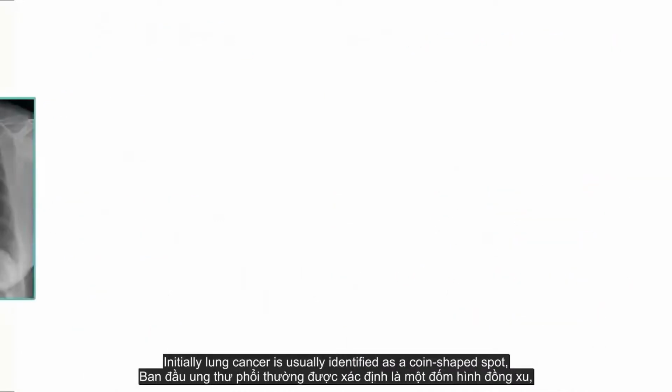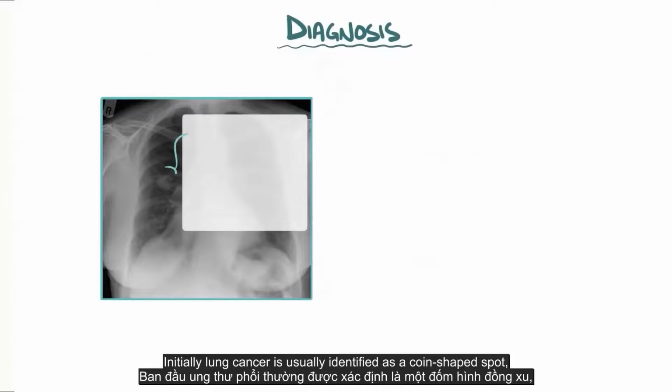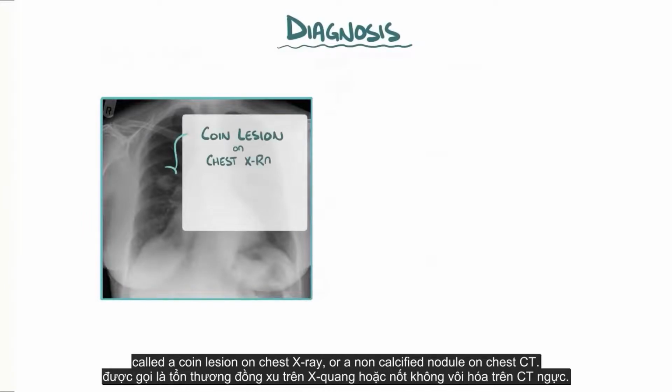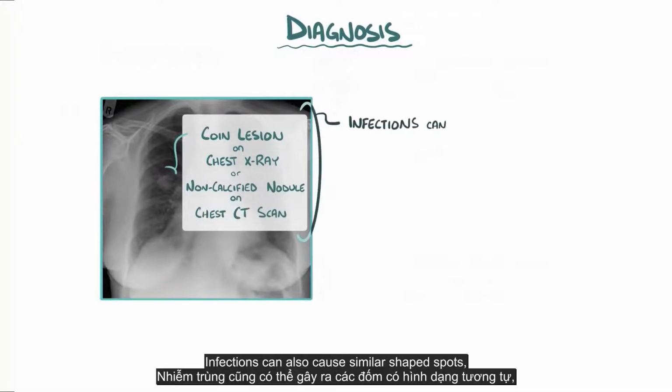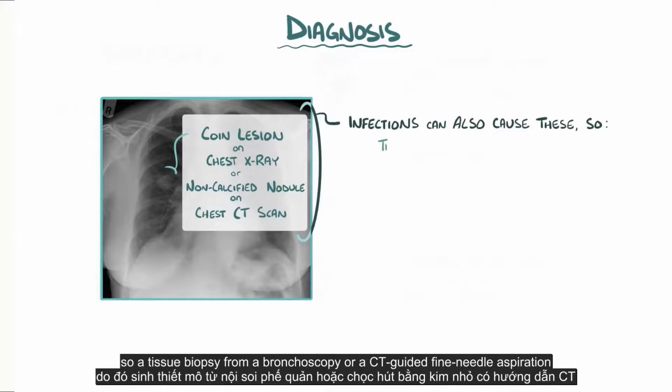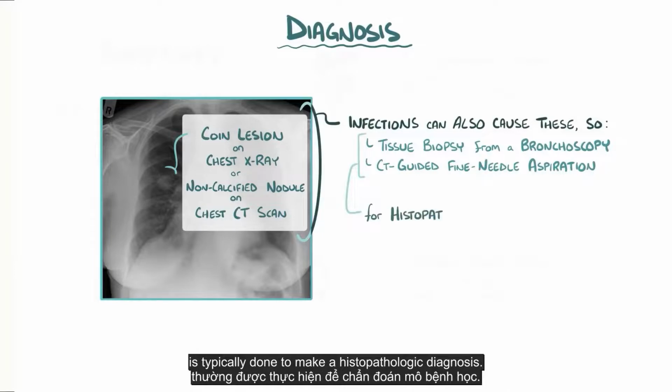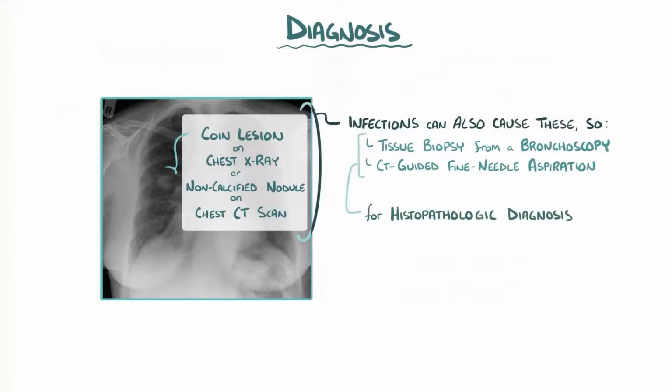Initially, lung cancer is usually identified as a coin-shaped spot, called a coin lesion on chest X-ray, or a non-calcified nodule on a chest CT scan. Infections can also cause similar shaped spots, so a tissue biopsy from a bronchoscopy or a CT-guided fine needle aspiration is typically done to make a histopathologic diagnosis.